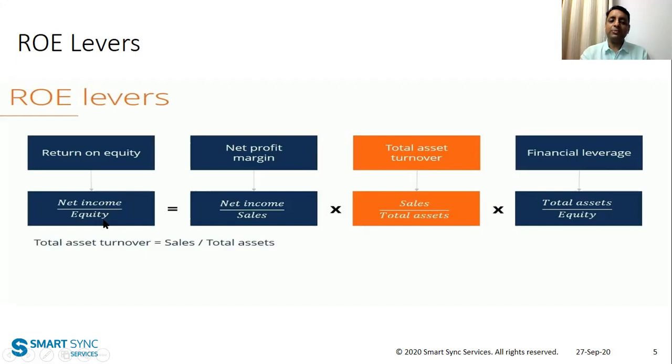So 5 divided by 20 is how much? 5 divided by 20 is 1 by 4, that means 25%. In our earlier example, it was 10%. In the current example, it is 25%. How did the ROE go up? Only by taking more debt, right?